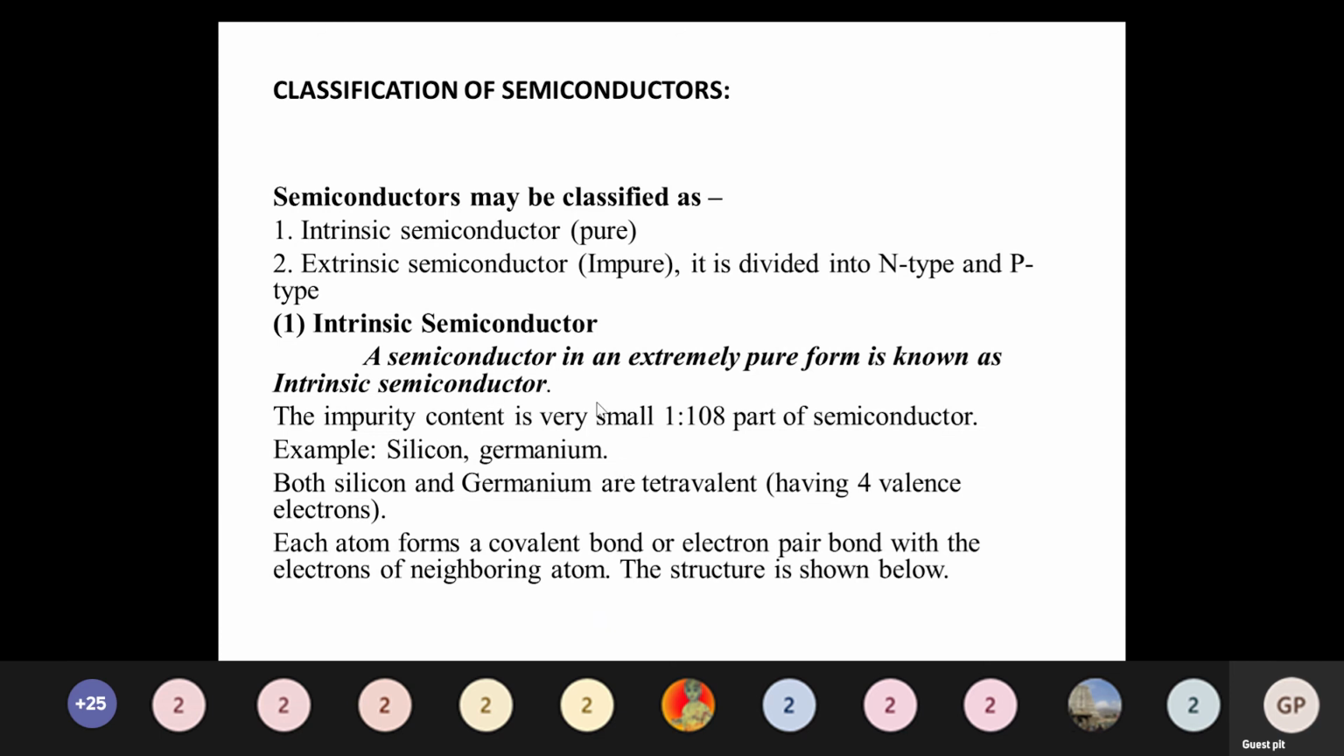Intrinsic semiconductor, as I told you, is a pure semiconductor; we cannot add anything to the material. Both silicon and germanium have the same concept, and we do not add anything to them. Both have four valence electrons, and both are intrinsic semiconductors. Examples are silicon and germanium.